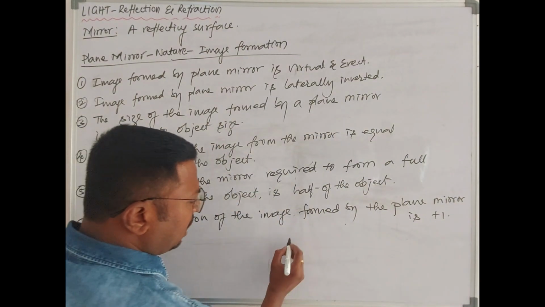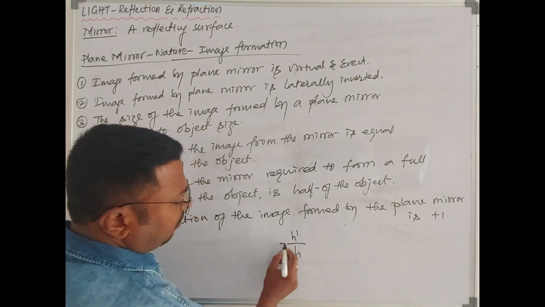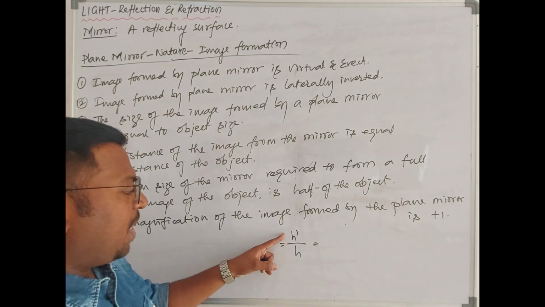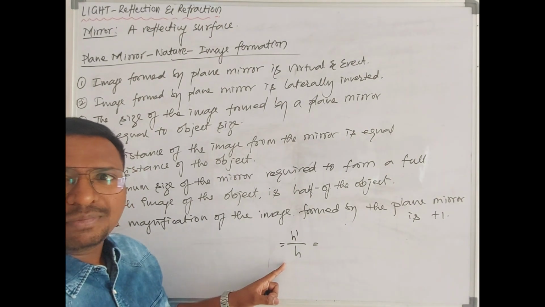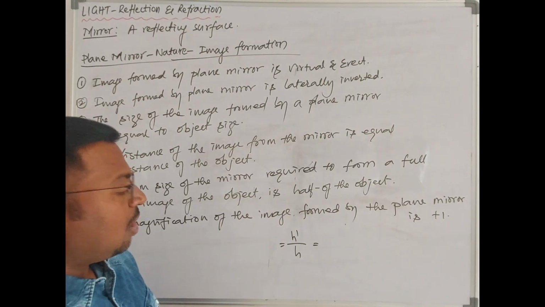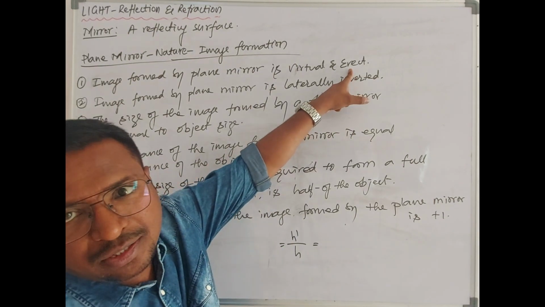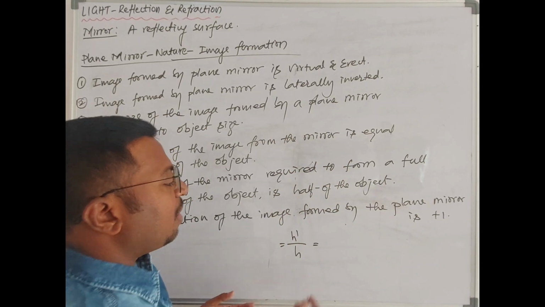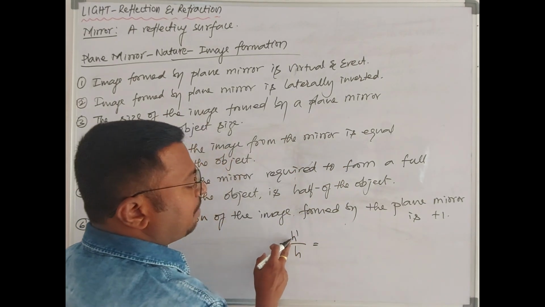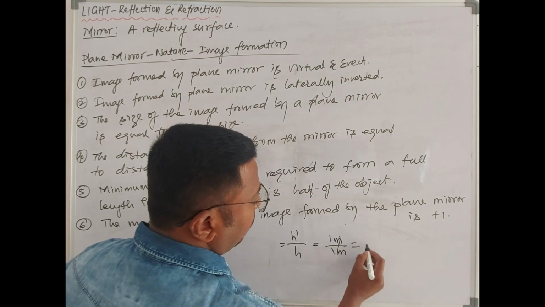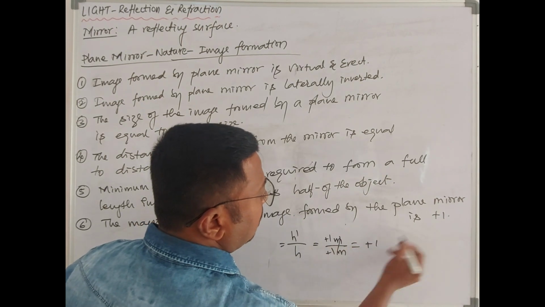Magnification means the size of the image divided by the size of the object. The image size and object size are both the same. And the object is standing upright, and the image is also formed upright. Both are erect, that's why both are positive. For example, imagine the image size is 1 meter and the object size is also 1 meter. Both are positive, that's why we get +1.